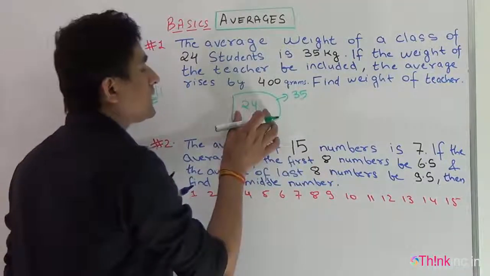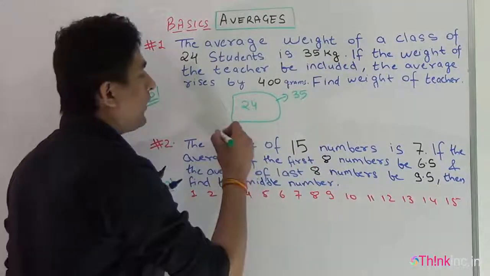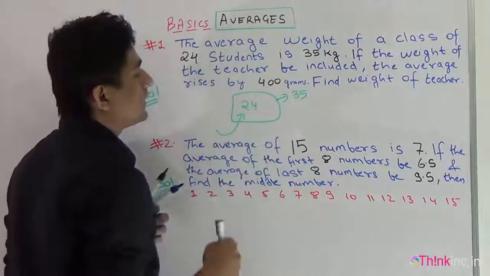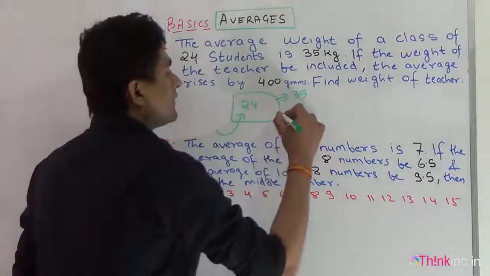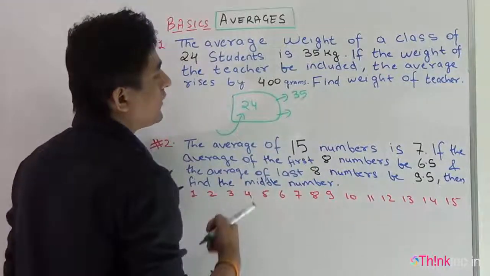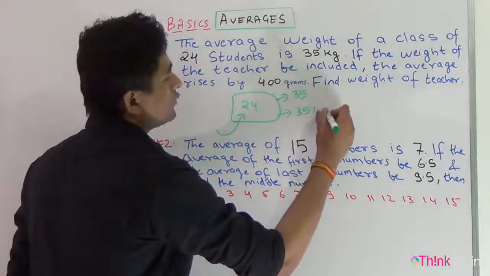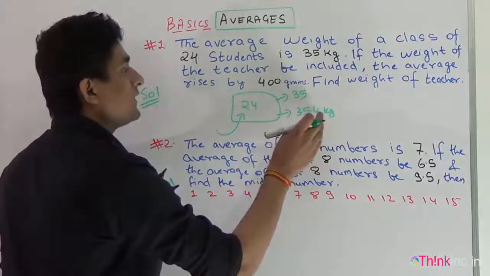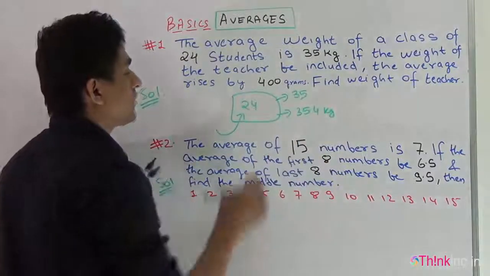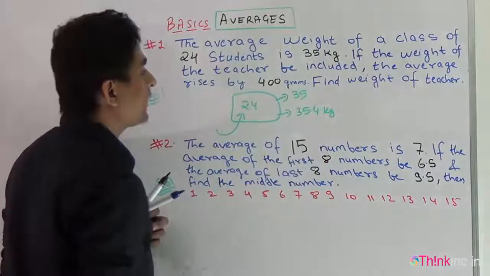Now one teacher has come into the class, and therefore there is an increase in the average. The new average is 35.4 kg, because the average has risen by 400 grams, which is 0.4 kg.